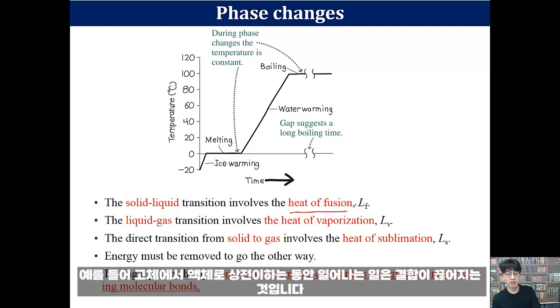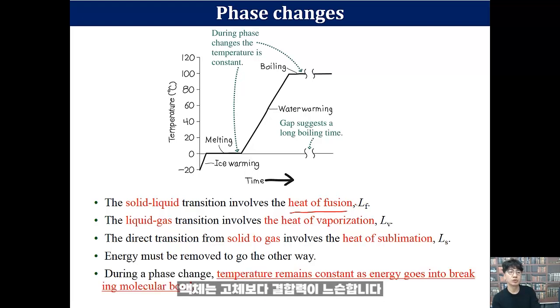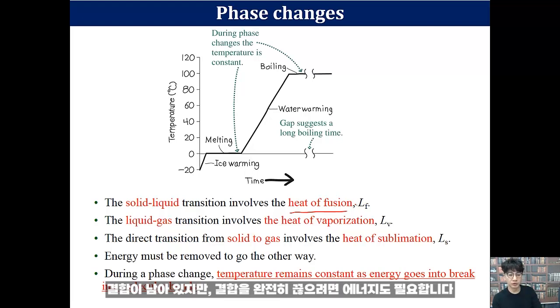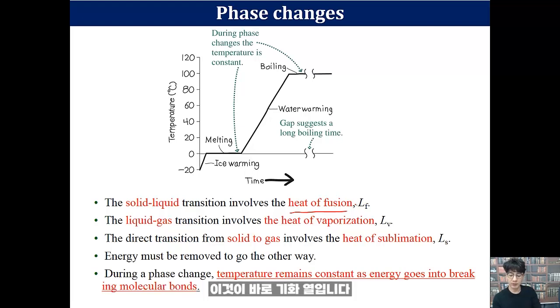During the phase transition, for example solid to liquid, it breaks the bonds. Liquid has looser bonds than the solid, so energy is required to break those bonds. And gases have even looser bonds, they don't have any. The liquid still has some bonding between molecules, but to break the bonds completely also requires energy. So that is the heat of vaporization.